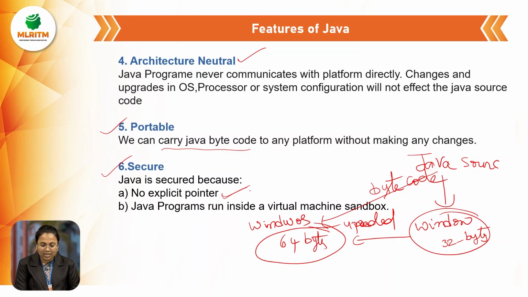If we can access the address of any particular username or password, we can get those details easily. So with explicit pointers, there is a chance of theft of data, right? So that's the reason why they have removed explicit pointers in Java, right?